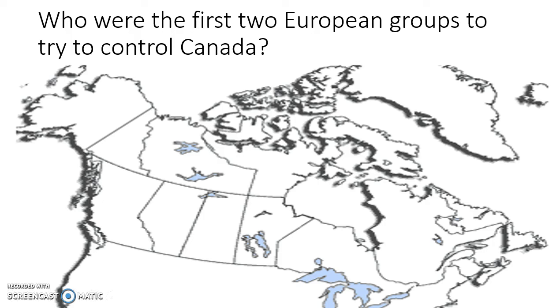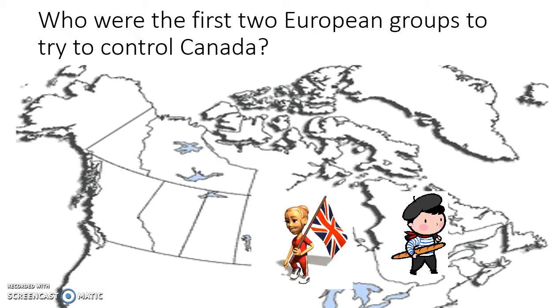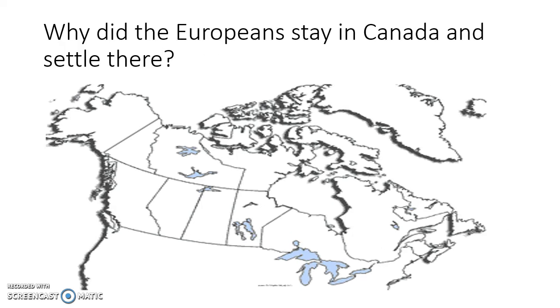Who were the first two European groups to try to control Canada? The first one there was the French, and obviously they settled in the area called Quebec. The second European group there was Great Britain. Both groups, as you will see, battle it out for control of Canada, but there's a reason why they stayed and settled. So what was that reason?